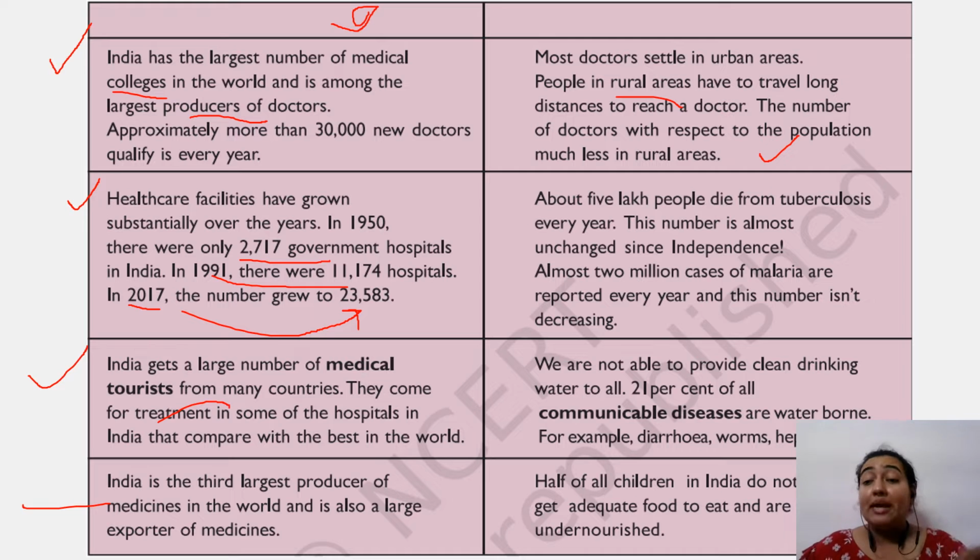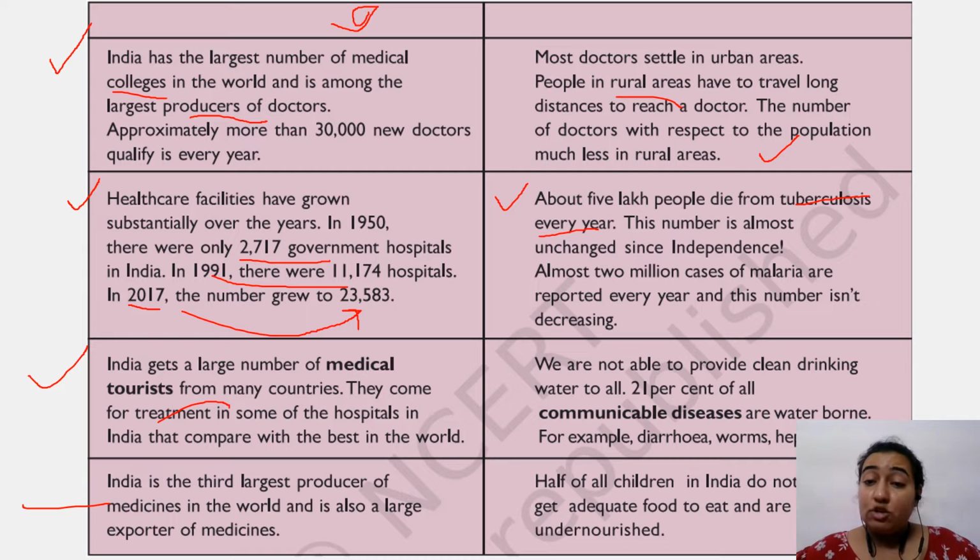So in order to make it more developed, firstly we need to think how we can expand the areas nearby. About 5 lakh people die from TB every year. TB is one type of disease which is associated with our lungs. See, the number is 5 lakh people. This is almost unchanged since independence.